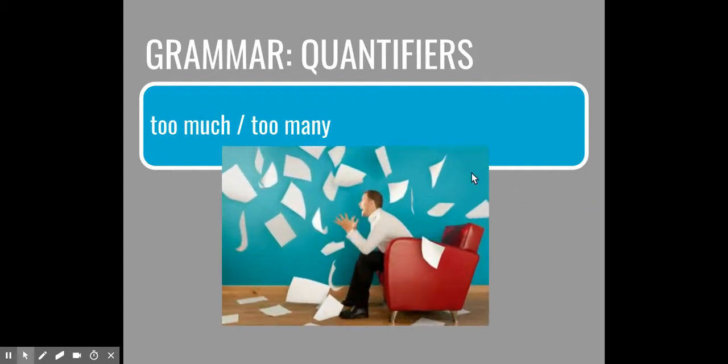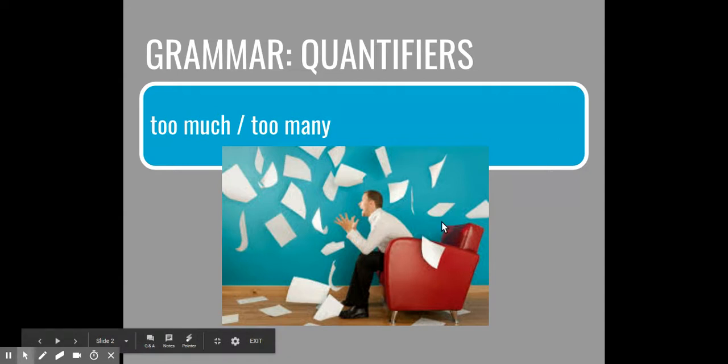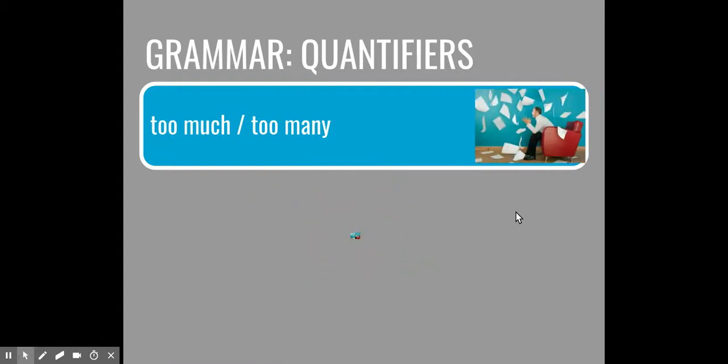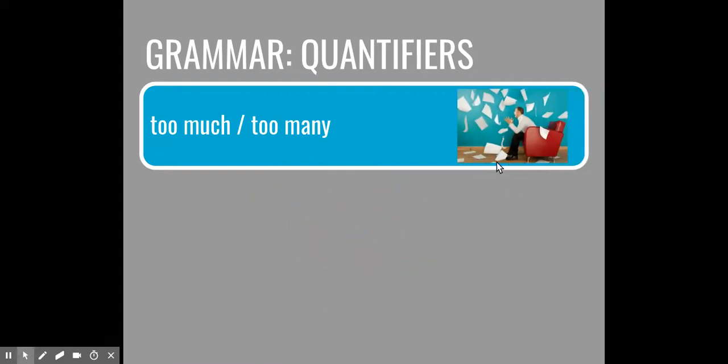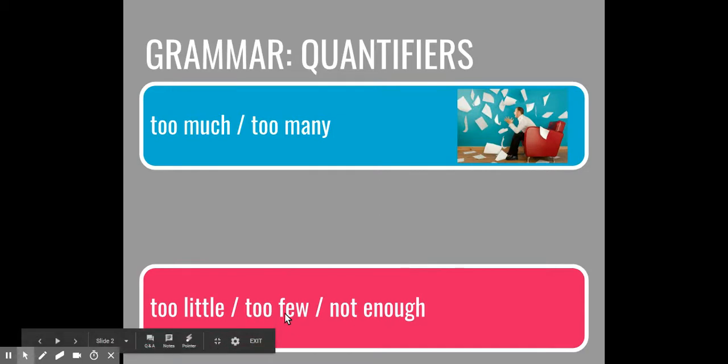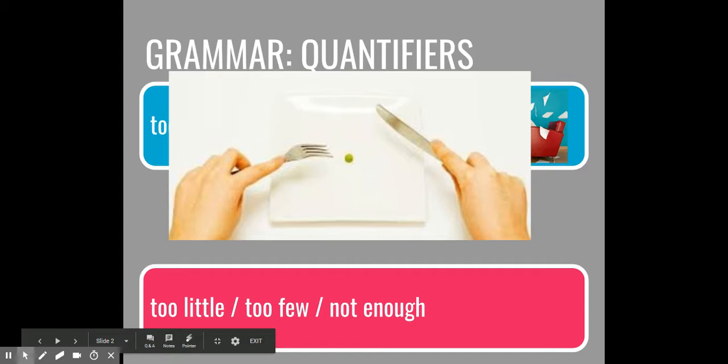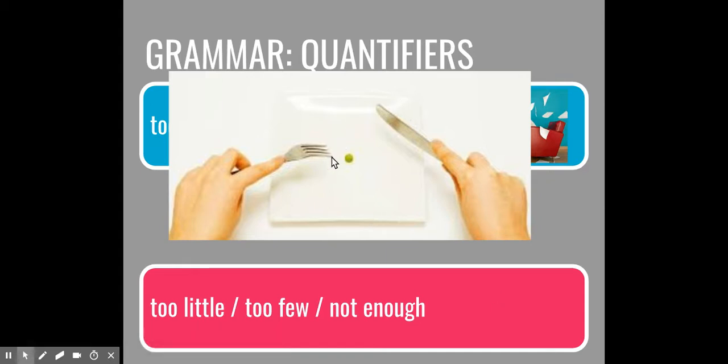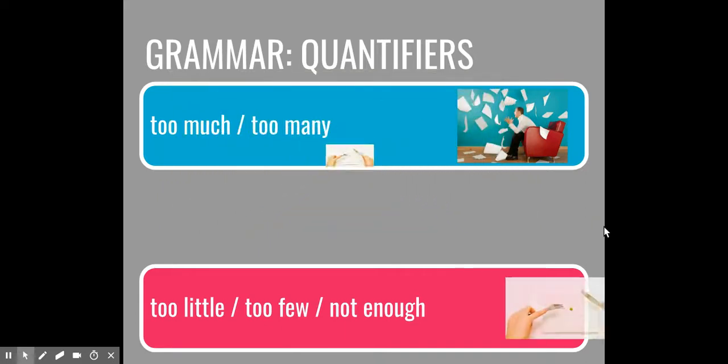We use these to talk about when we have more than what we need, more than we want, and we're not happy about it. I have too many papers. I have too much homework to do. More than we want or need. Too little, too few, and not enough: we use these to talk about when we have less than we want or need, and we're unhappy about it.